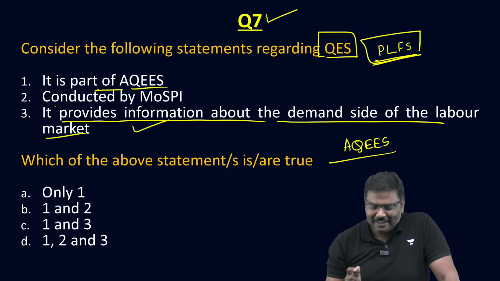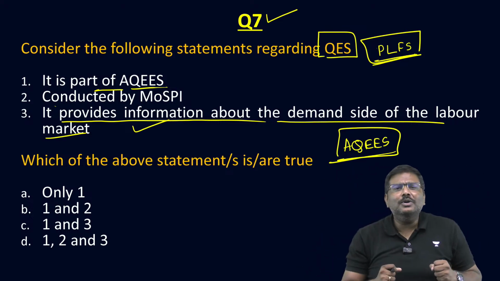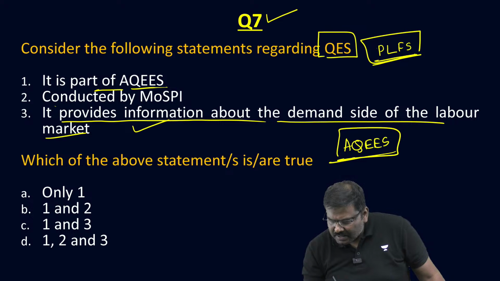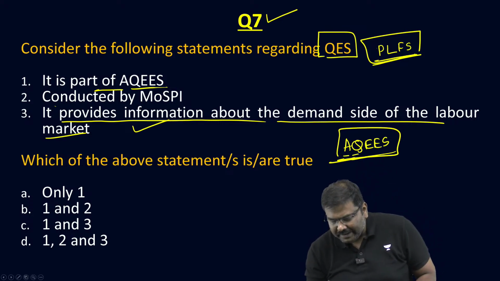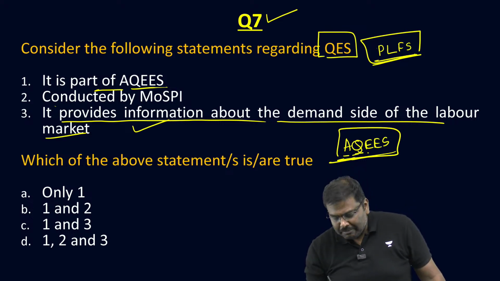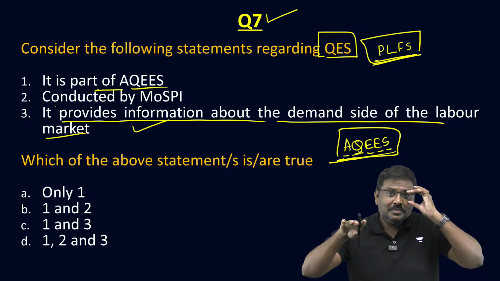So come back to the discussion here. There is a bigger concept called AQEES. What is this concept of AQEES? All India Quarterly Employment Establishment Survey. Is the statement clear?